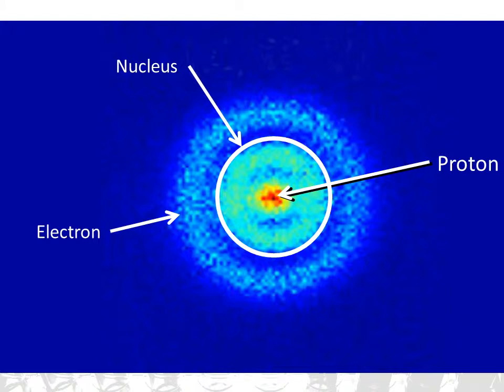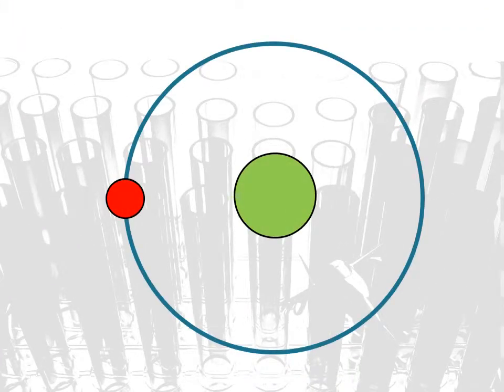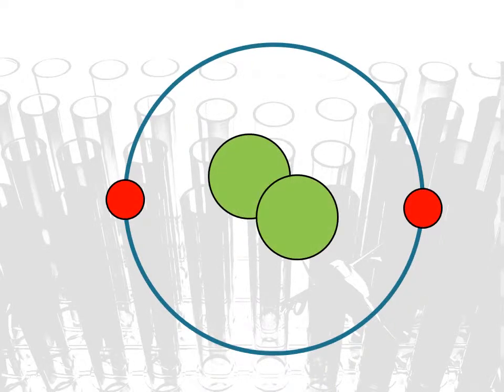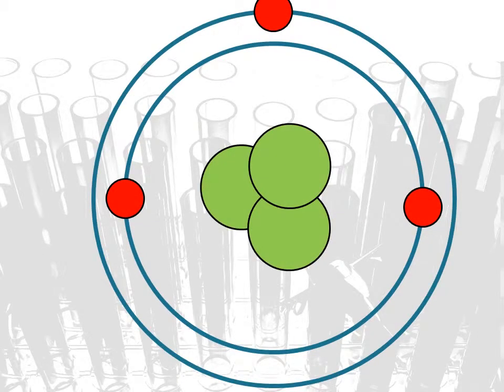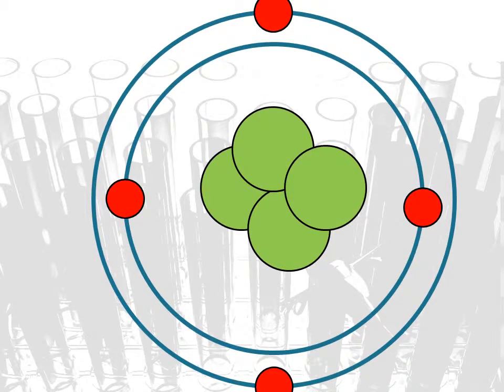Now, an atom can have a different number of protons and electrons. We name all the atoms with the same number of protons an element. For example, all the atoms in the universe with one proton and one electron are called hydrogen atoms. All the atoms with two protons and two electrons are called helium. All those with three are called lithium. All those with four, beryllium. Each type of atom is called an element and is listed in the periodic table of the elements.